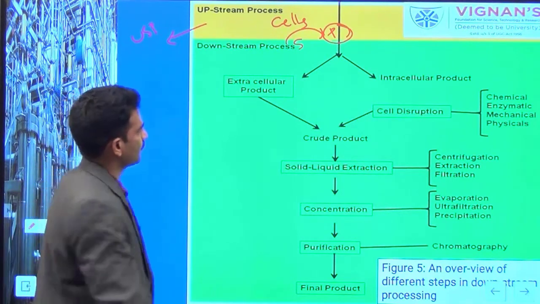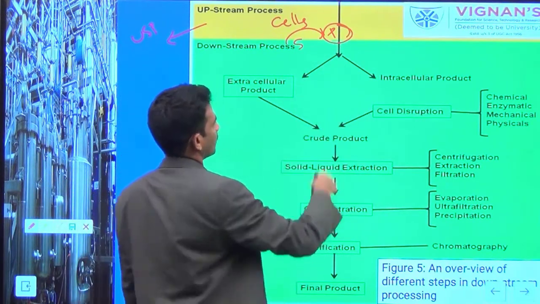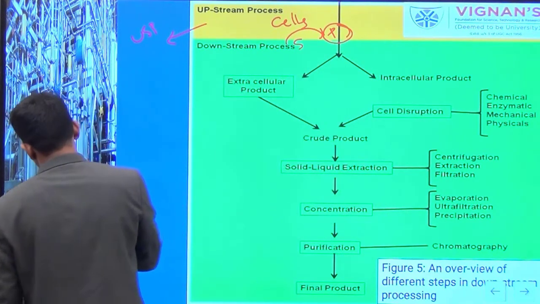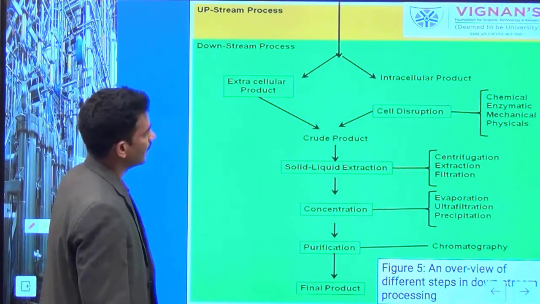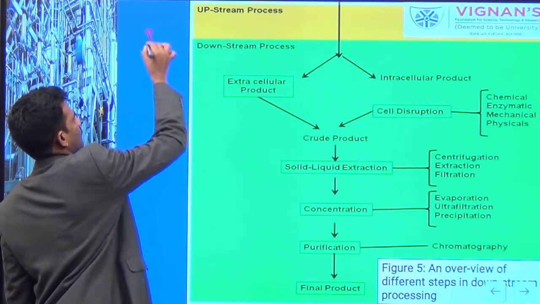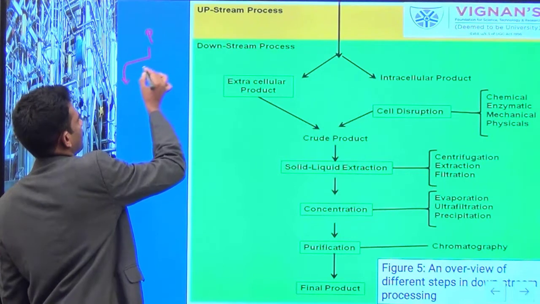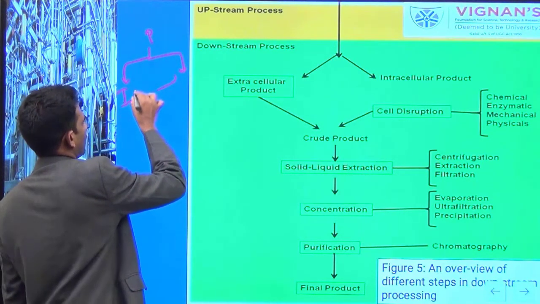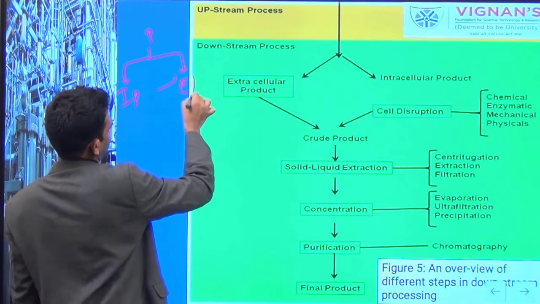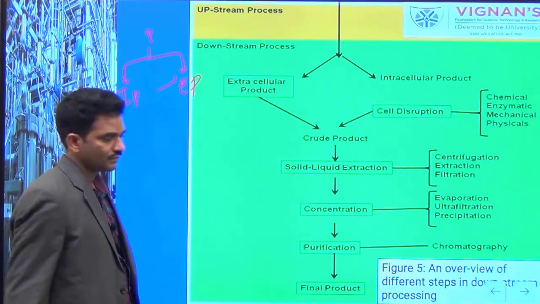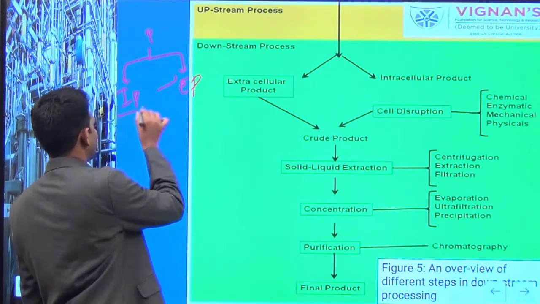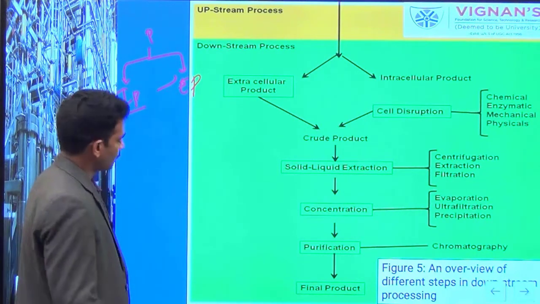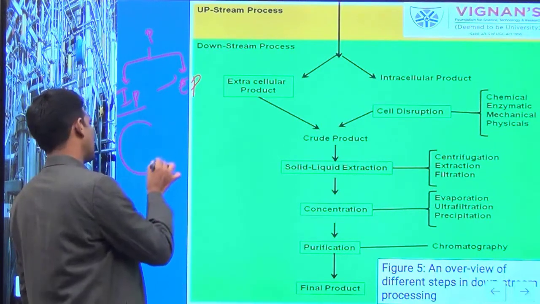Your product is ready, so now you have to recover this product. The products synthesized by the microbial cells are of two types. P represents products. The first one is the intracellular type product and the second one is the extracellular type product. If the product is of the intracellular type, it can be accumulated inside the cell.